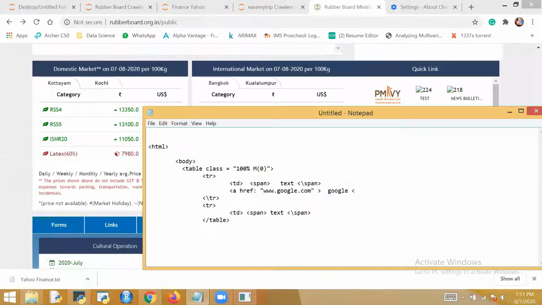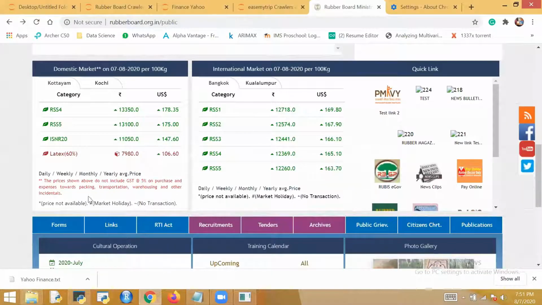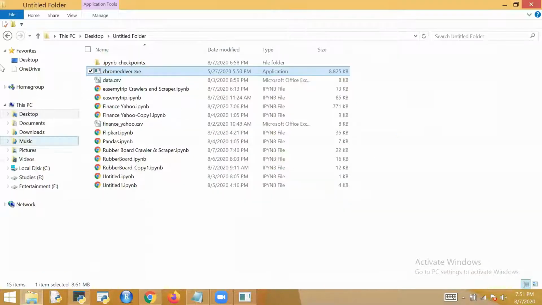So there is a path in this. I need to first come to HTML, then body, then a class will be there, right? Something like a table class is there. In this class, go to this row and click on this. So this is the path of this button. How will I find that path and what is that path exactly called?